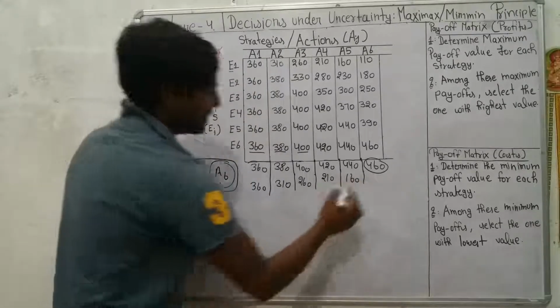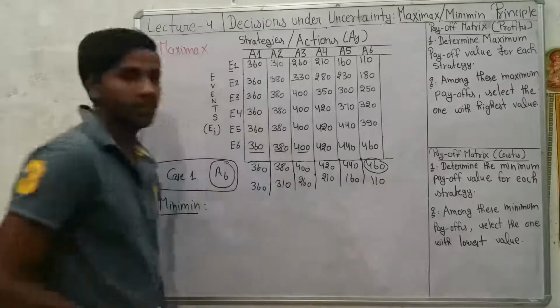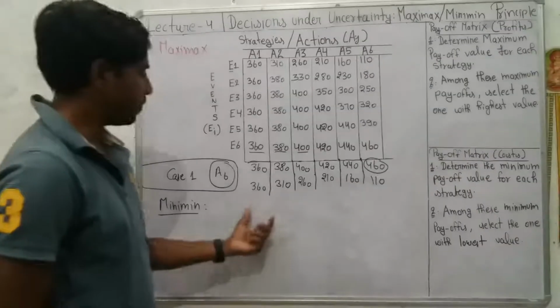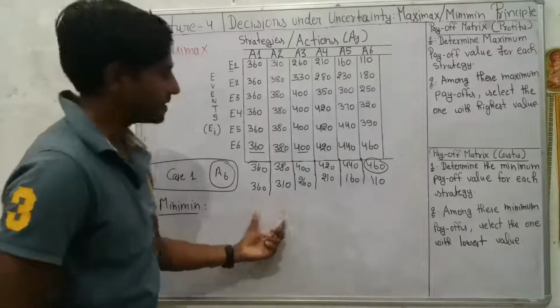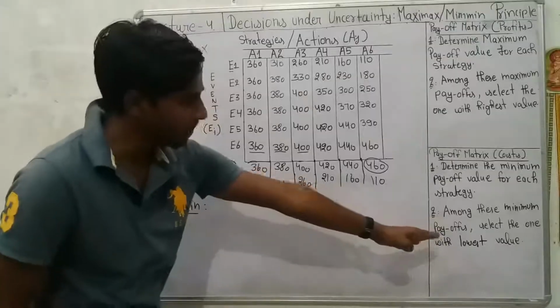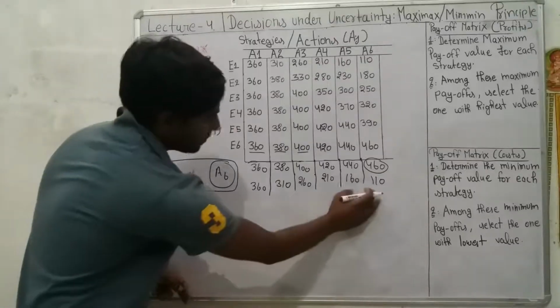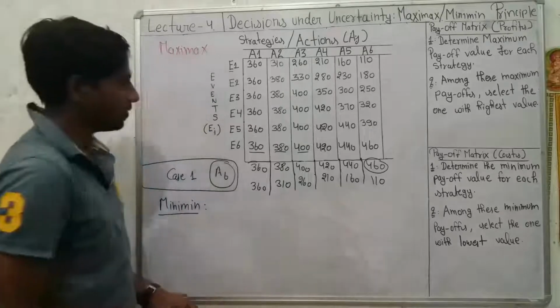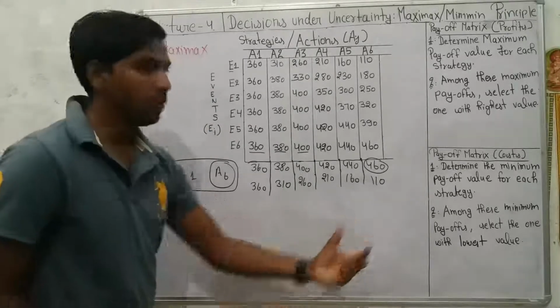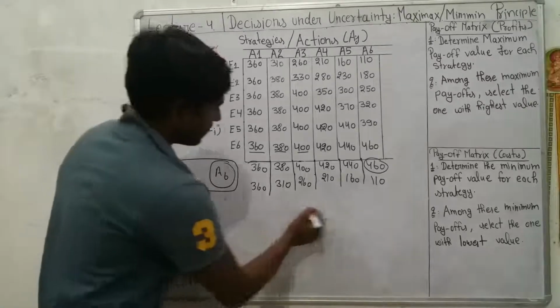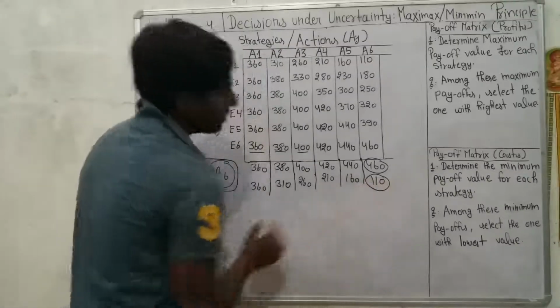And for A6, it is 110. So the minimum payoff values for the respective actions are found in step 1. Then what would be the second step? Among these minimum values, select the one payoff with the lowest value. And the lowest is this one.